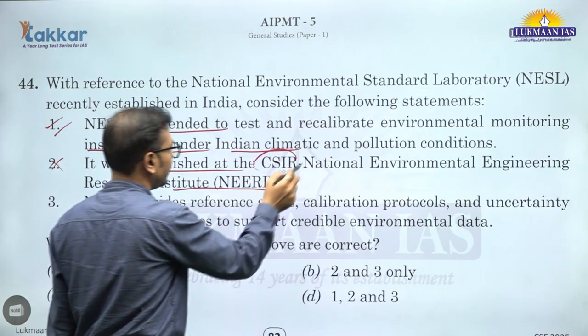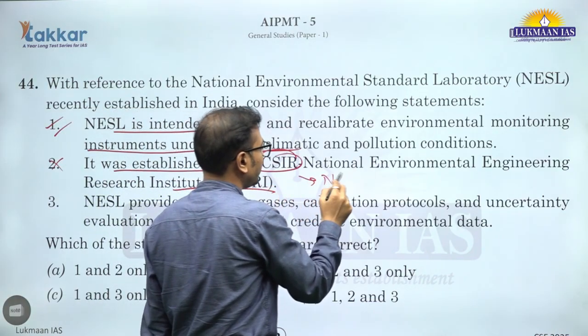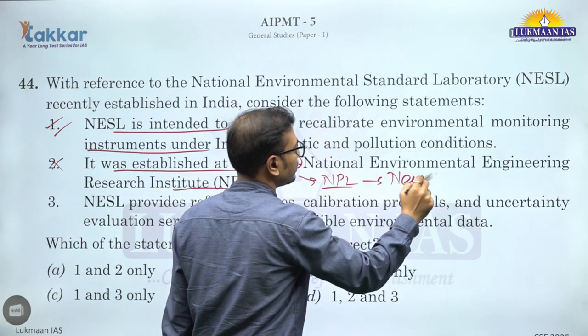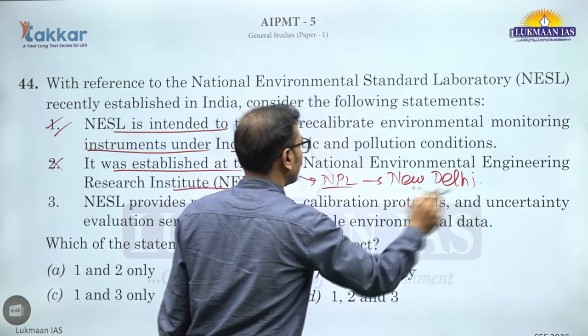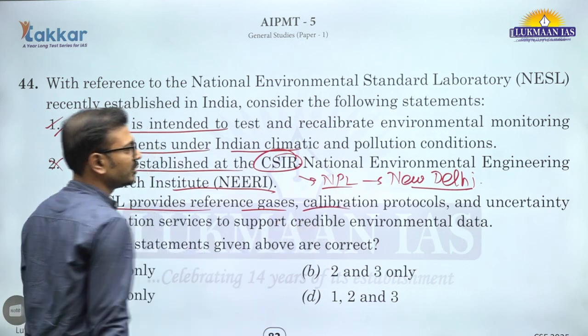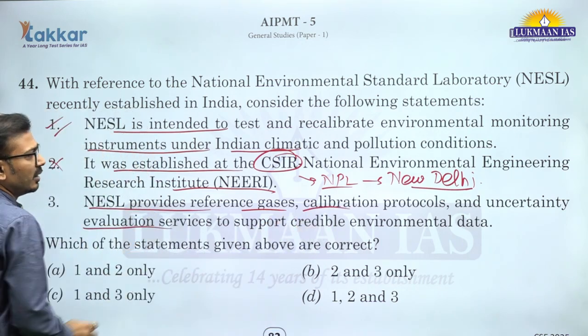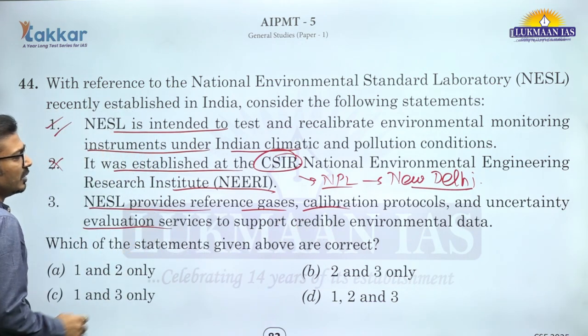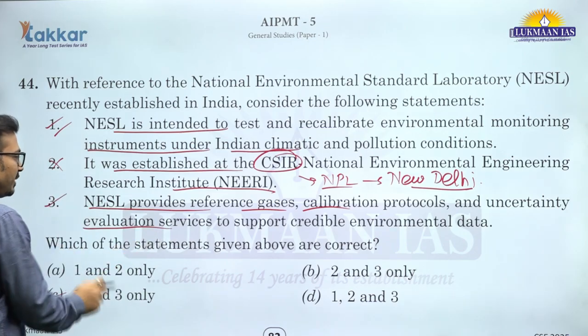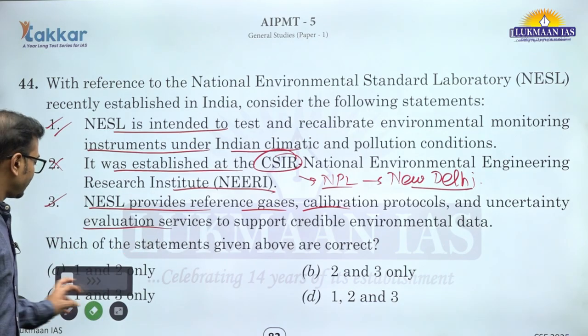It is set up at CSIR National Physical Laboratory, we can say NPL, which is based in New Delhi. Okay, so it is an incorrect statement. NECL provides reference gases, calibration protocols and uncertainty evaluation services to support credible environmental data. So this is correct, we can say 1 and 3 only. C is the correct answer here.